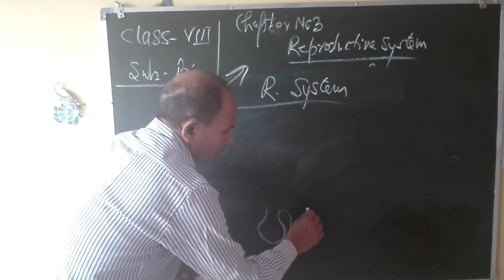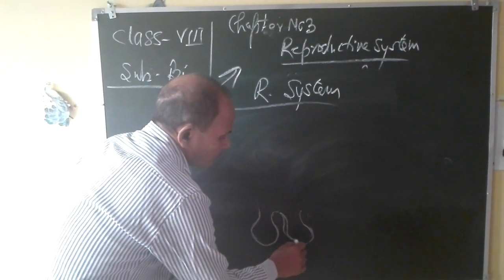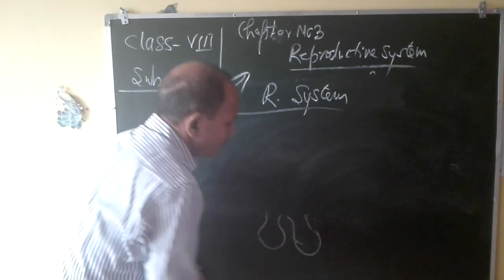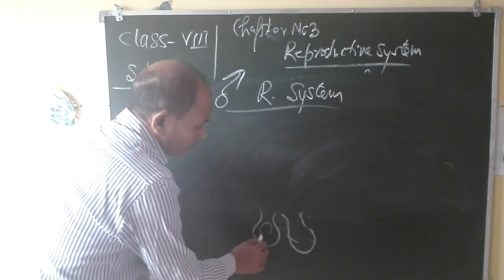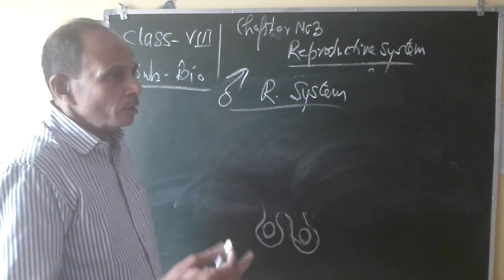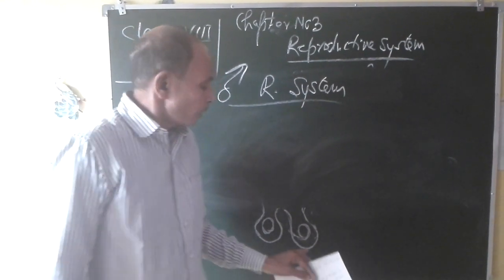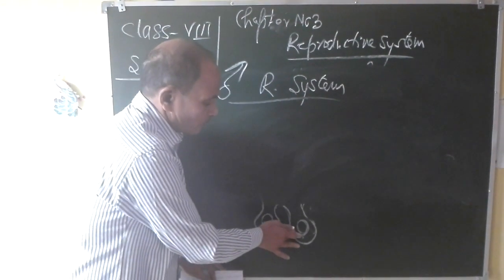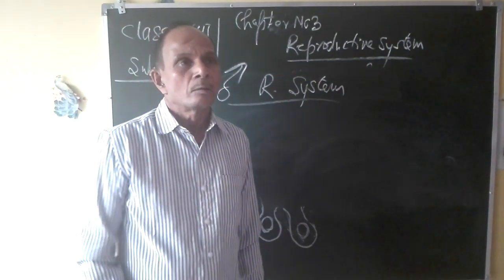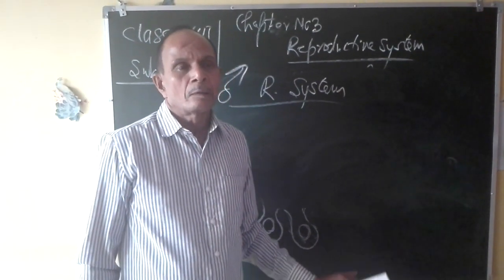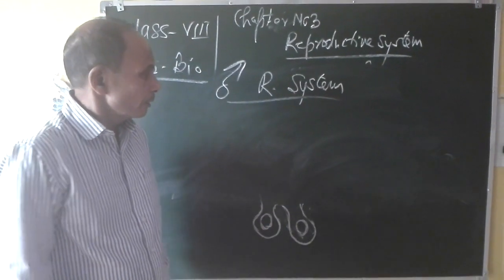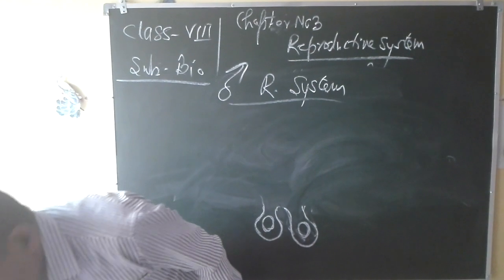These two scrotal sacs lie outside the abdomen, not inside the abdomen. And these are the two testes, which are contained inside the two scrotal sacs. Now, what is the importance of containing the two testes inside scrotal sacs? The scrotal sacs provide suitable temperature for the proper development and maturation of the sperms. This is the function of containing these testes inside the scrotal sacs.